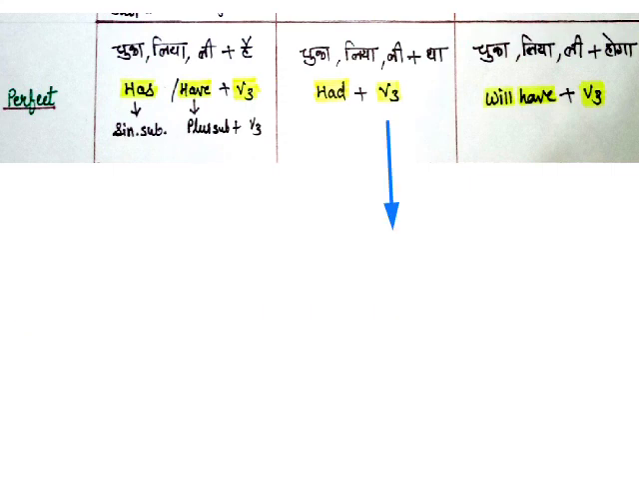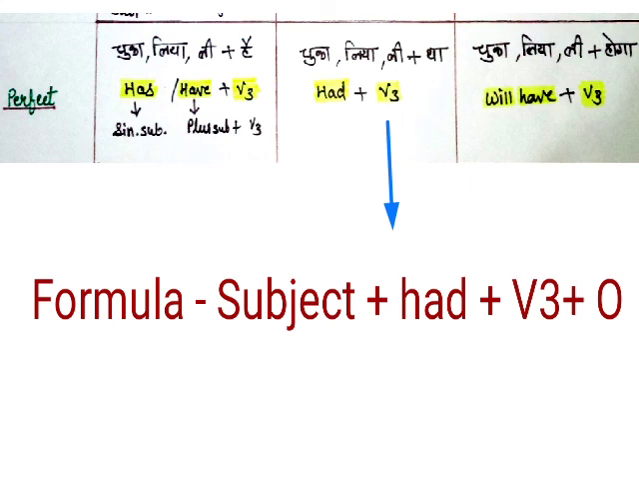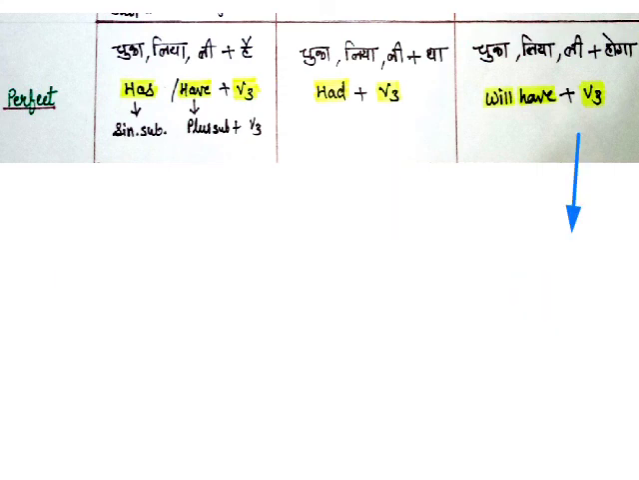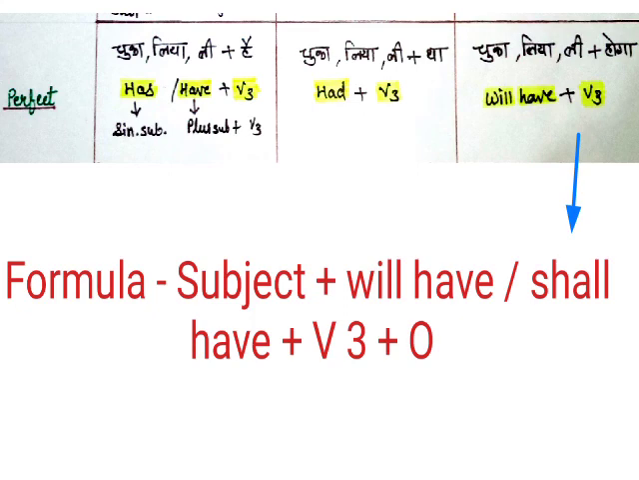In past perfect tense, the indications in Hindi are chuka tha, kar chuka tha, kar chuke the. And the formula will be subject plus had plus third form of the verb. Had we use with singular and plural both the subjects. See future perfect tense. Indications are chuka liya hoga, chuke honge or kar chuke honge. And the formula will be subject plus will have or shall have plus third form of the verb.